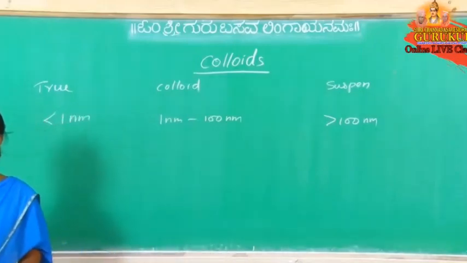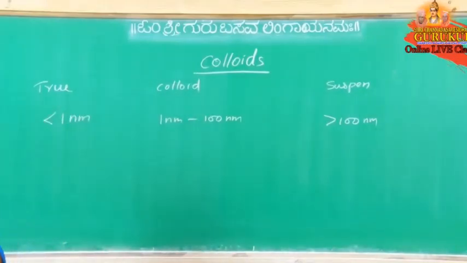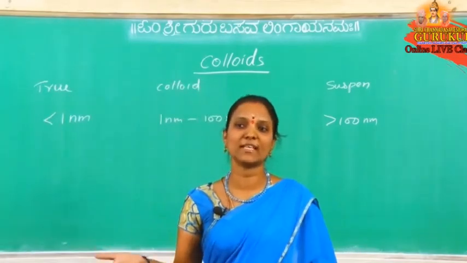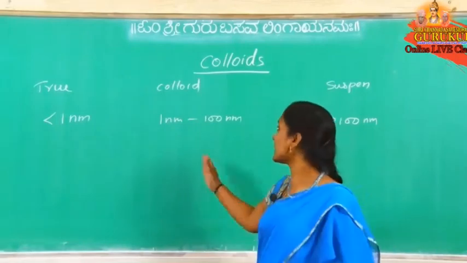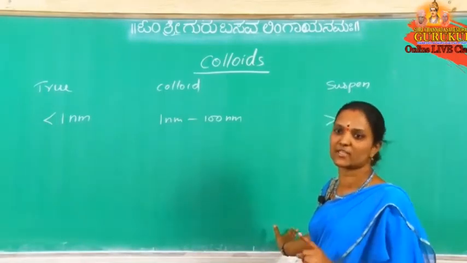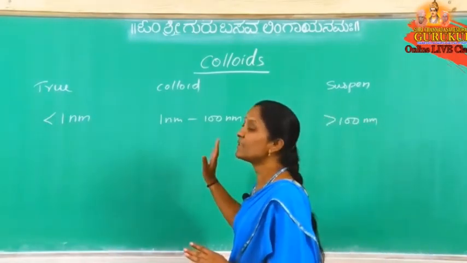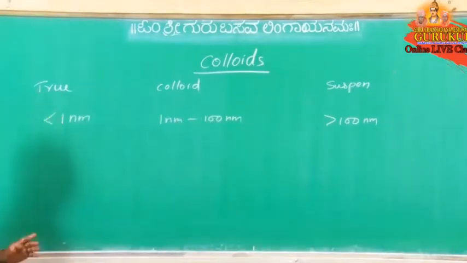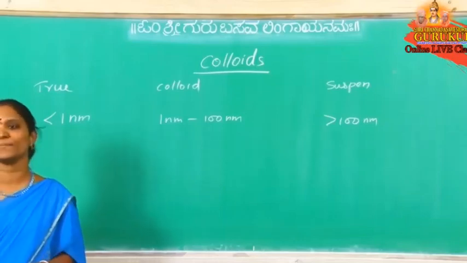Based on the size of the solute particle, a question may say the solute particle size is 200 nanometers, and ask whether this solution can be separated by filtration or not. Those are the characteristics they will ask. So first we have to decide whether the given solution is a true solution, a colloidal solution or a suspension. 200 nanometers given means it is a suspension. Then we mark the option with the correct characteristics of suspensions. So, based on the size of the solute particle, there are three types: true solution, colloidal solution and suspension.